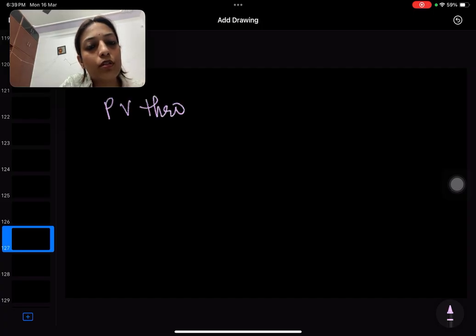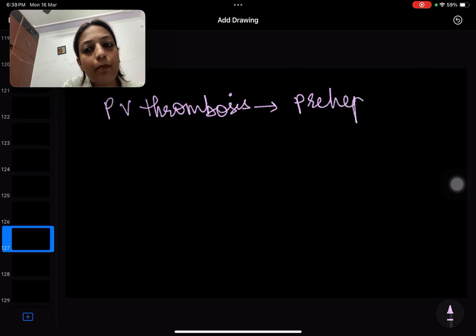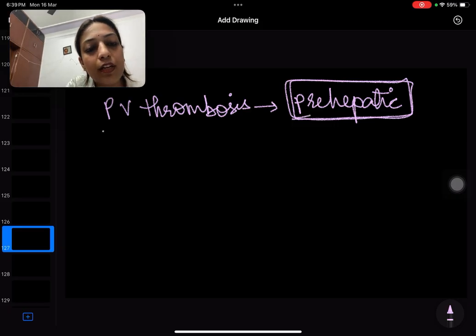There are many patients in the ER that you will see with CLD with portal hypertension, with PV thrombosis, with partial PV thrombosis. That is a very common diagnosis in the ER whenever we are looking at patients. So, let's talk about that. There is portal venous thrombosis. This mostly affects the prehepatic portal venous system, the prehepatic ones, right? It is associated with hypercoagulable states.